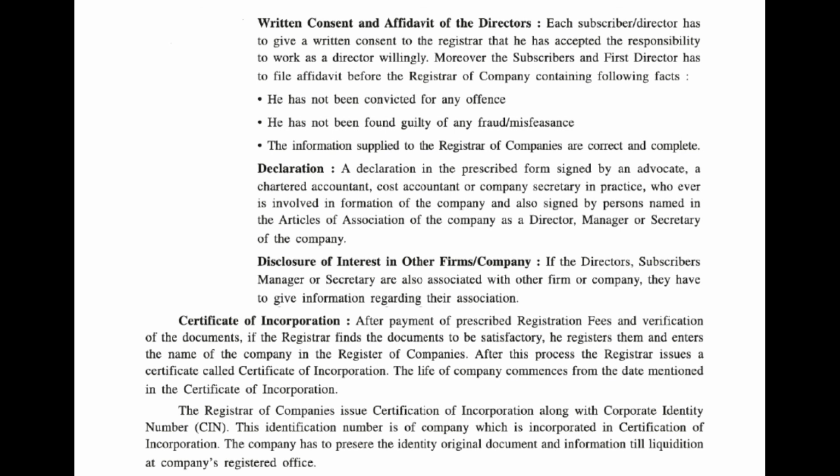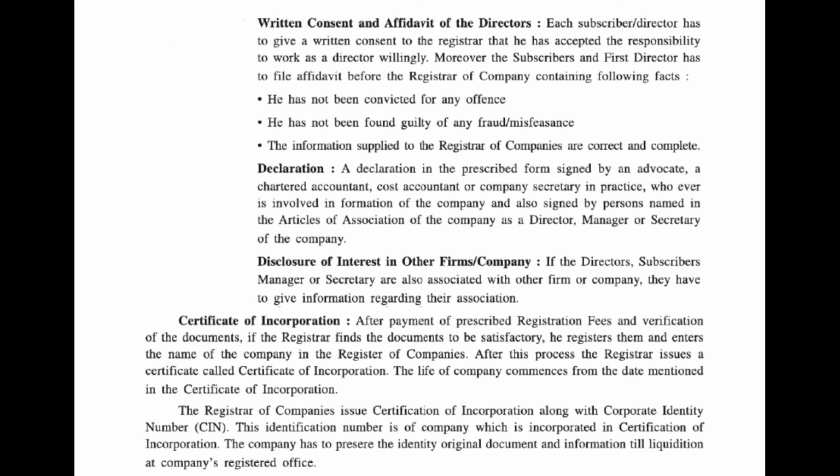Certificate of incorporation. All the documents have to be submitted to the registrar of companies, that is the ROC, along with the prescribed registration fees. Registrar will verify all the documents, and if he finds that the documents are satisfactory, then he will register the company. He will enter the name of the company in the register of companies. After entering the name in the register of companies, the registrar will issue a certificate of incorporation. In the certificate of incorporation, a corporate identity number or CIN will also be mentioned. The life of the company begins on the date mentioned on the certificate of incorporation.